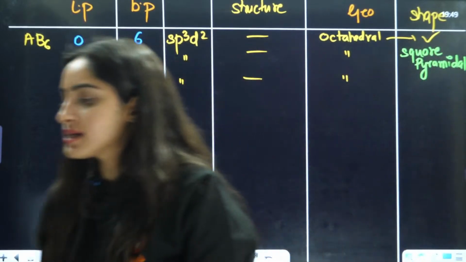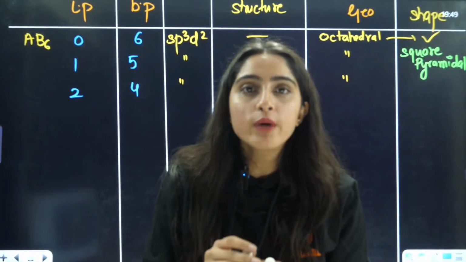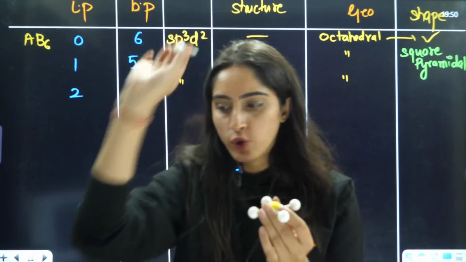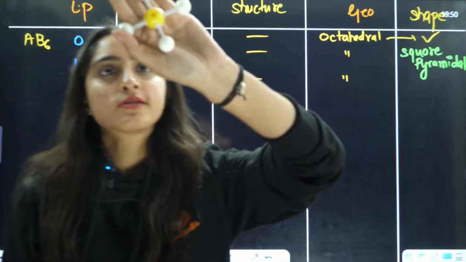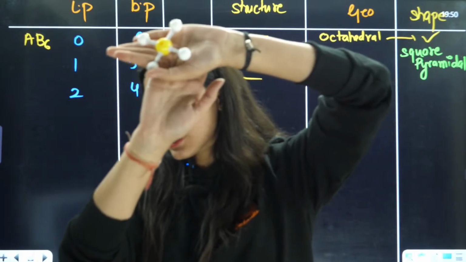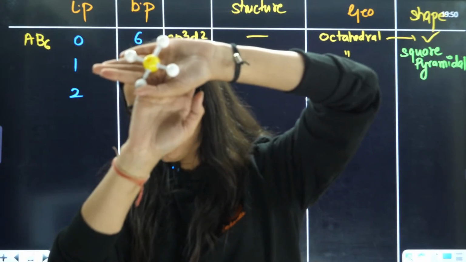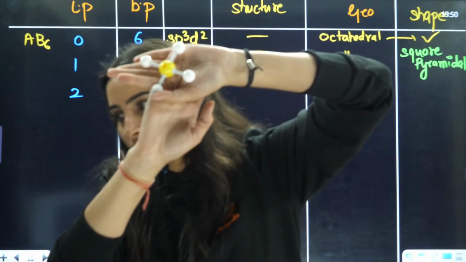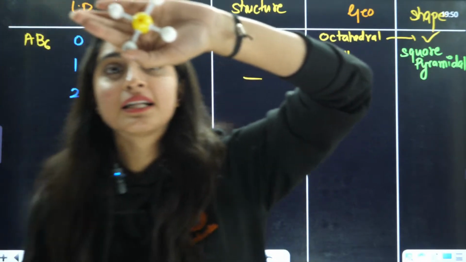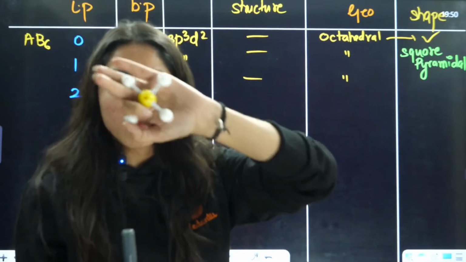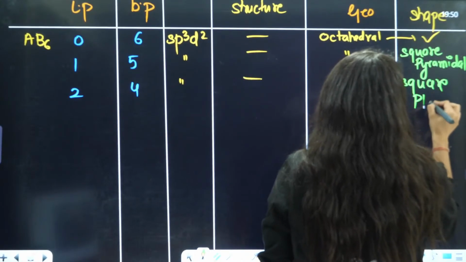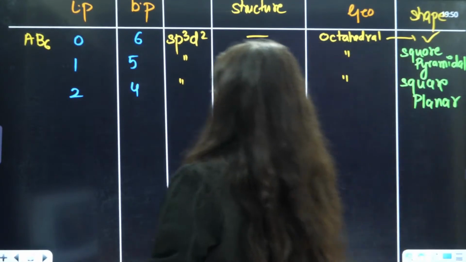Next is when you have 4 bond pairs, that means you are also going to replace one more bond pair with the lone pair. What is this shape? What is it looking like? Okay, Sumesh, let me write that if I have missed that. This is looking like a square planar. This is in one plane. This is square planar geometry.